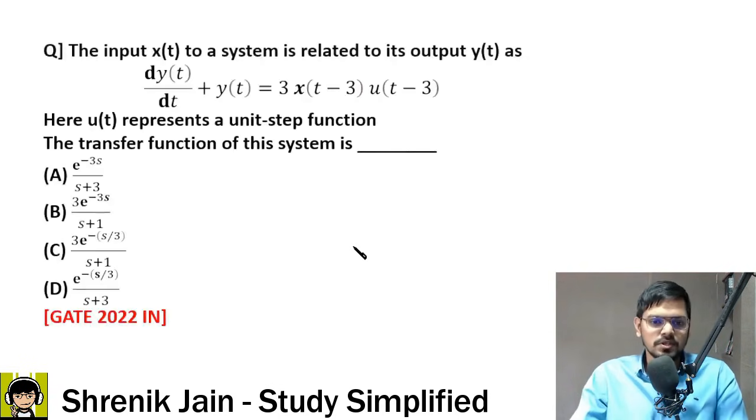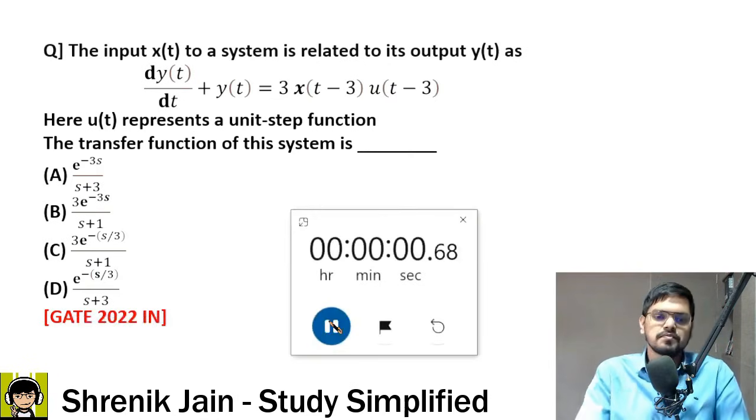So the first question in front of your screen: the input x of t to a system is related to its output y of t as dy of t upon dt plus y of t, that is equal to 3 times x of t minus 3 into u of t minus 3. Here u of t represents a unit step function. The transfer function of the system is dash. So your time starts now.